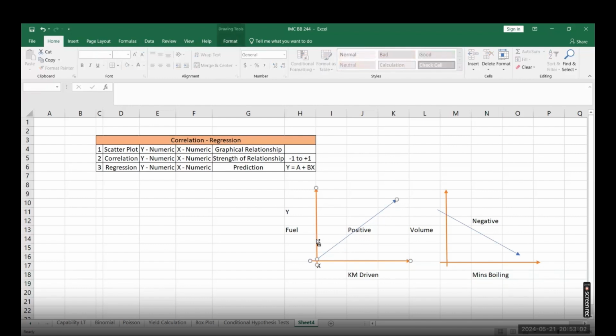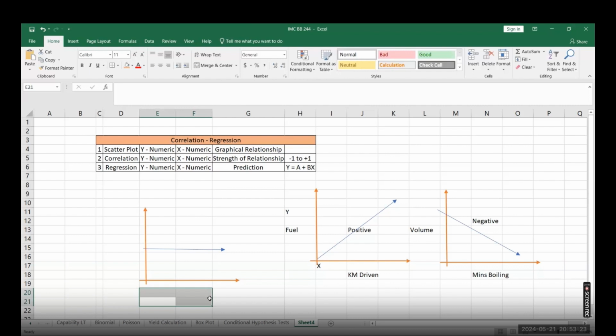Let's say I will put here, when we say there is no relationship. So the more and more we are learning about Six Sigma, and now we are stagnant, that we are not understanding anything. Neither are we losing our knowledge, nor are we learning anything.